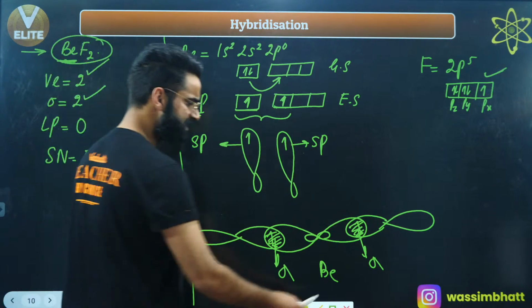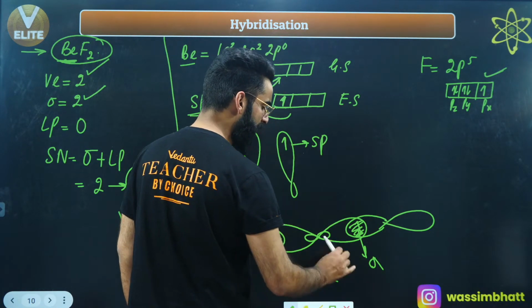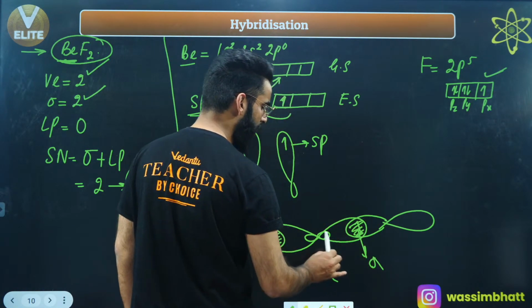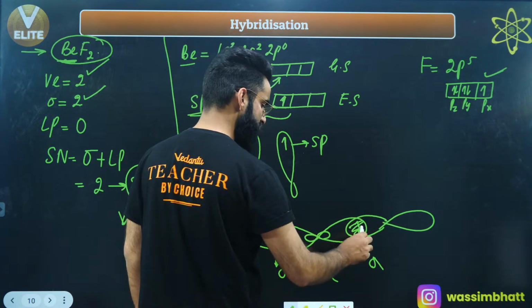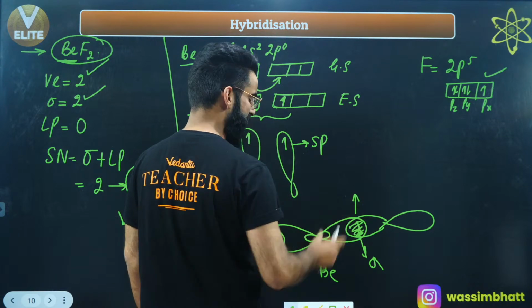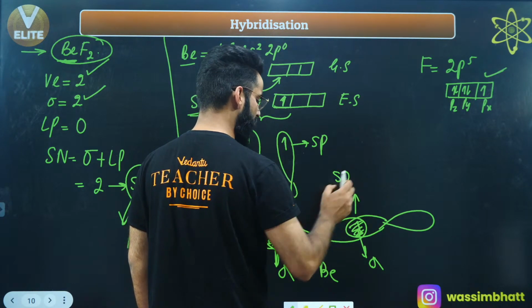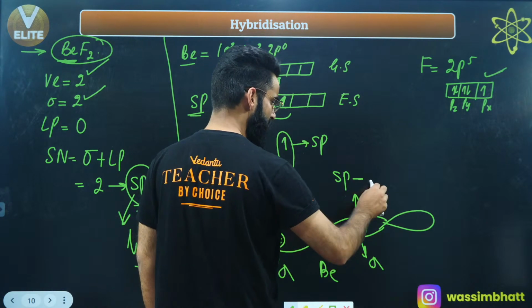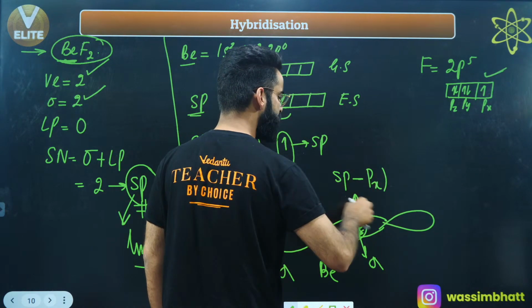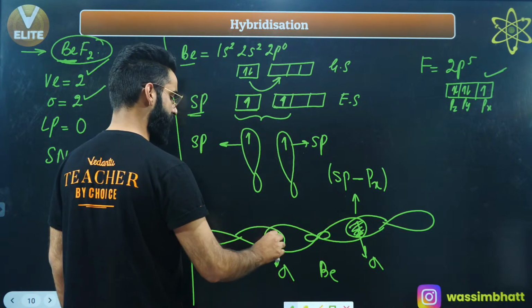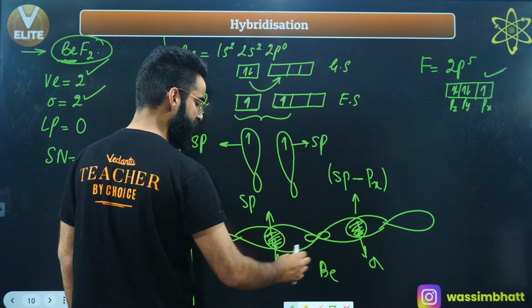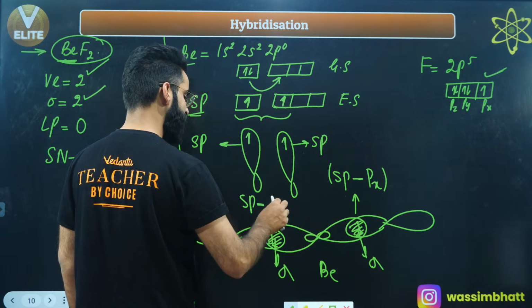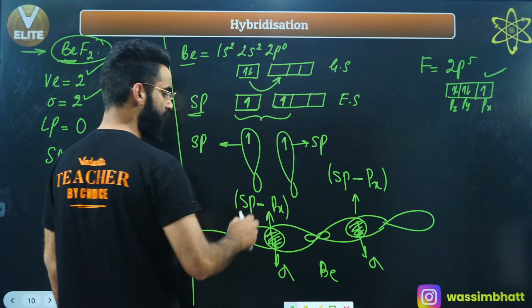Well, people, this sigma bond is formed by the overlapping of the sp hybrid orbital of beryllium and the pure p orbital of what? Fluorine, right? So this sigma bond is formed by the overlapping of the sp hybrid orbital of beryllium with the pure p orbital of fluorine. Even this sigma bond got formed by the overlapping of the sp hybrid orbital of beryllium with the pure px orbital of one more fluorine, right?